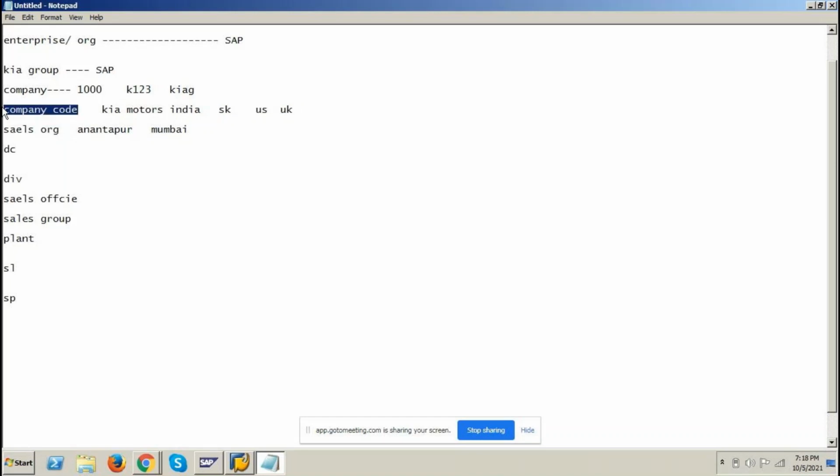Okay. Next, let us assume we have two sales organizations: Anantapur, which takes care of domestic India related activities, and Mumbai, which takes care of export related activities. We have two distribution channels, online and dealers. So this online should be assigned to Anantapur and Mumbai. This dealer should also be assigned to Anantapur and Mumbai. So n number of distribution channels. How many distribution channels are there? There could be 10, 20, 30, 2, 1. Whatever the number of distribution channels, you need to assign them to that many sales organizations.